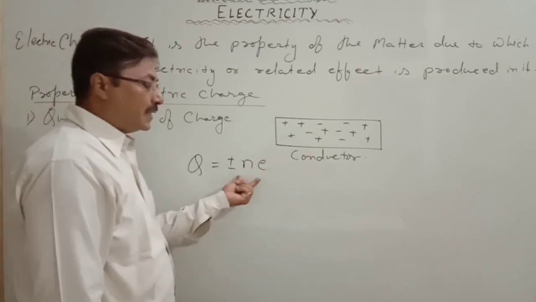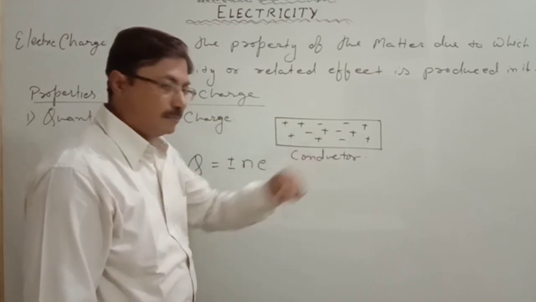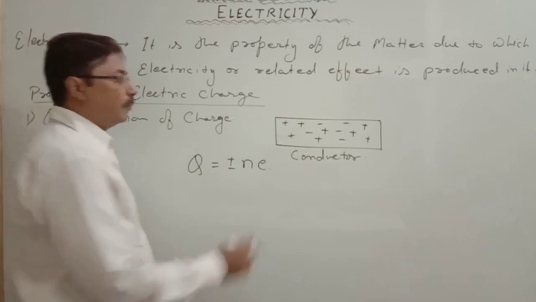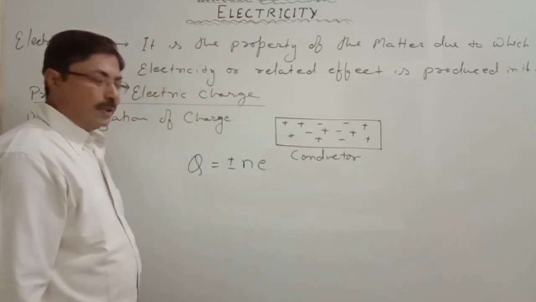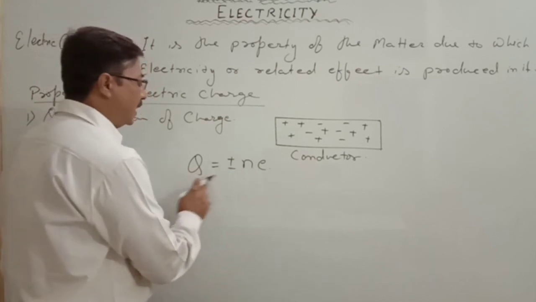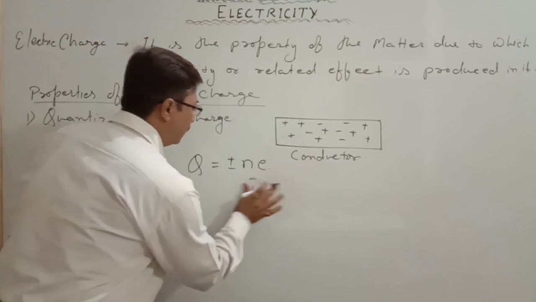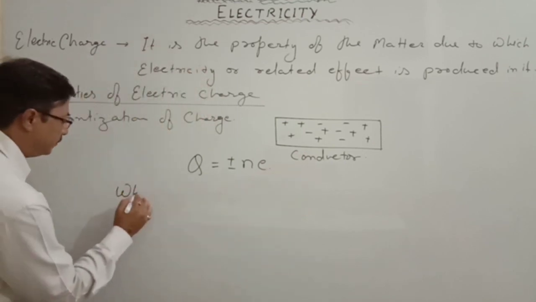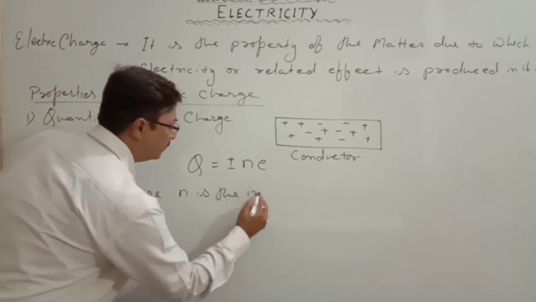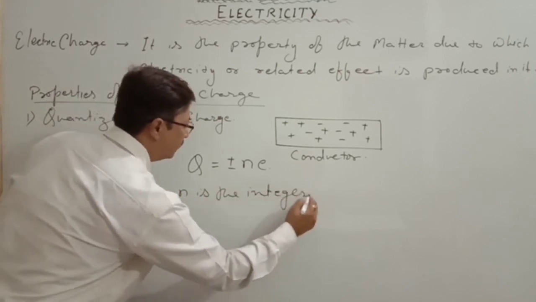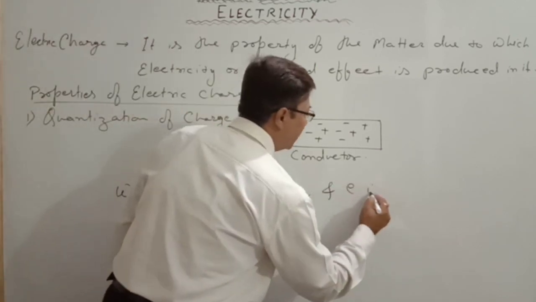So that is known by the relation Q is equal to plus minus Ne. Now plus minus Ne means we calculate how much is the positive charge here, how much is the negative charge here. So quantization of charge represents Q equals plus minus Ne, where n is the integer and e is the basic charge.